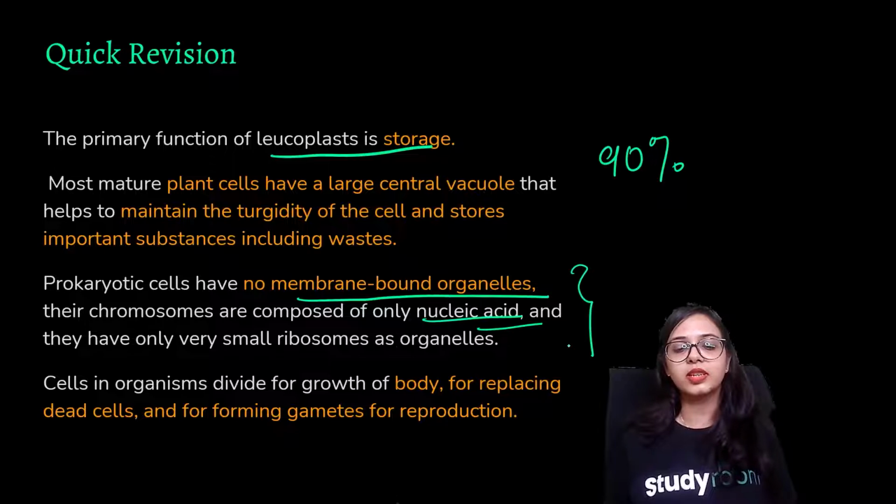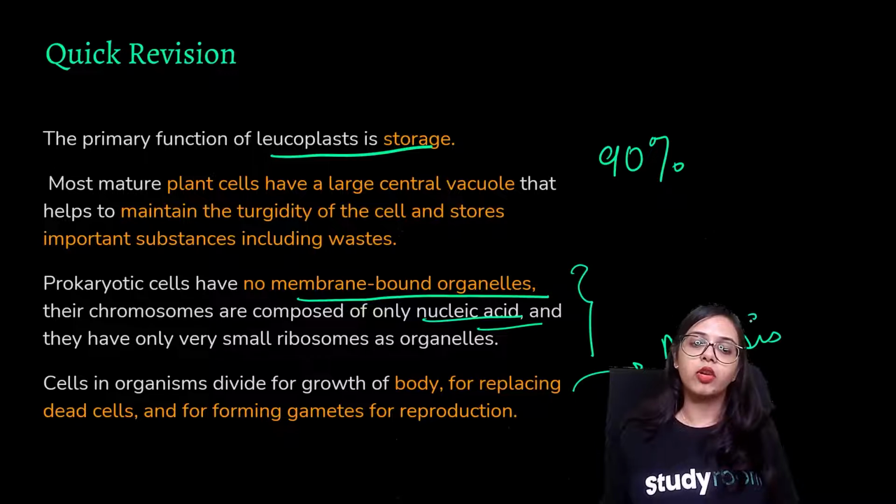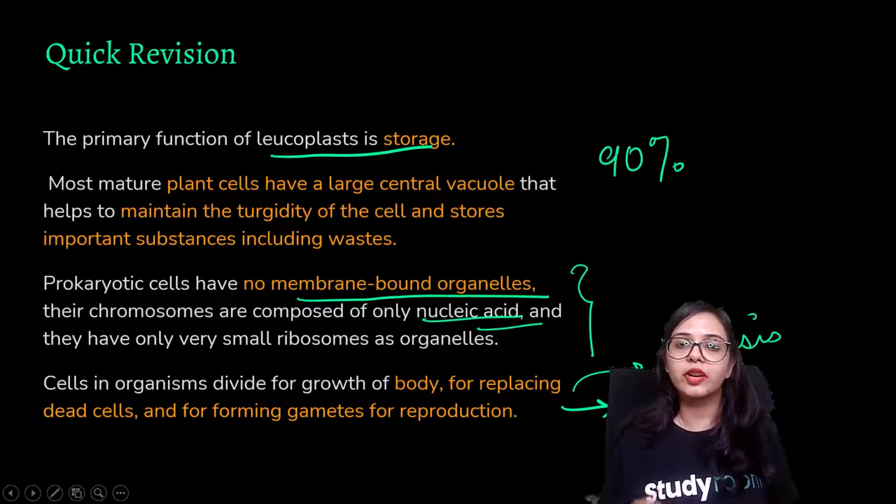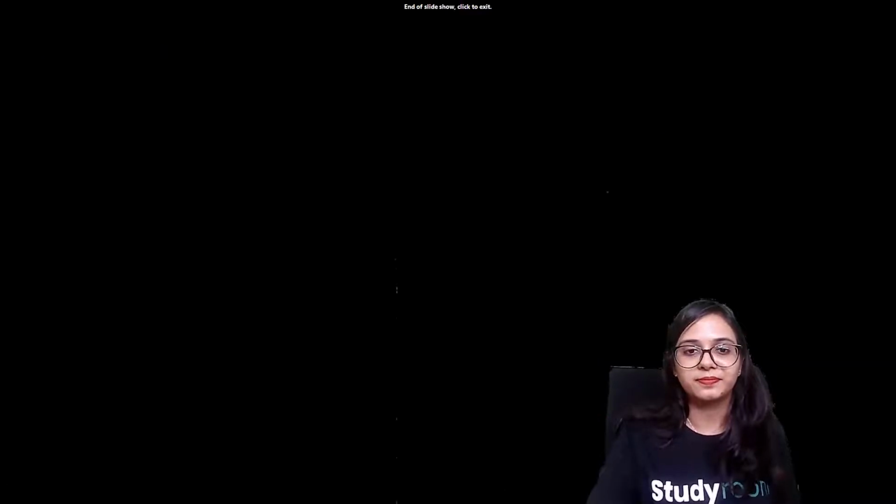Cells and organisms divide for growth of the body, for replacing dead cells, and for gametes for reproduction. For replacing the dead or injured cells, we have the process of mitosis, and for producing gametes for reproduction, we have the process of meiosis. So we have these two different kinds of cell division.